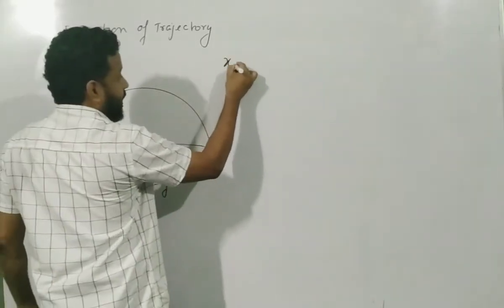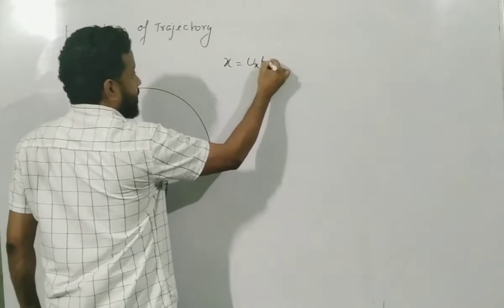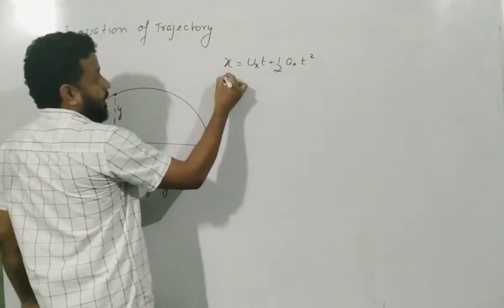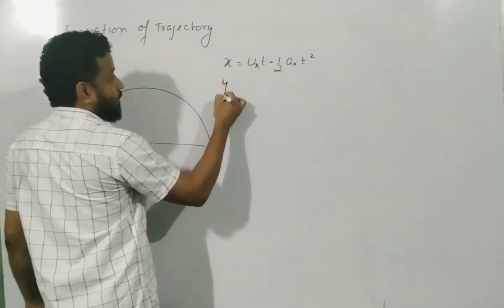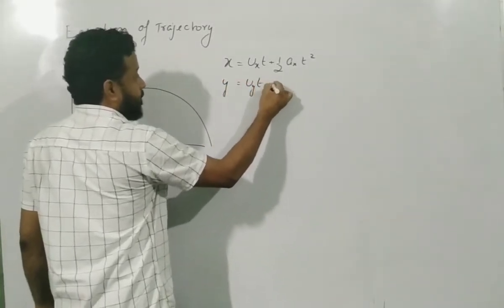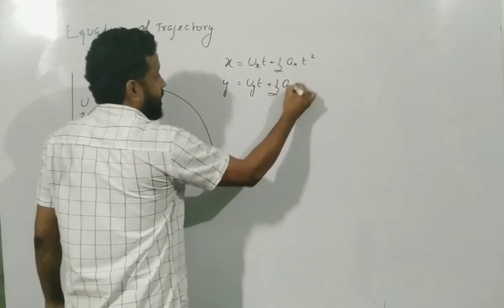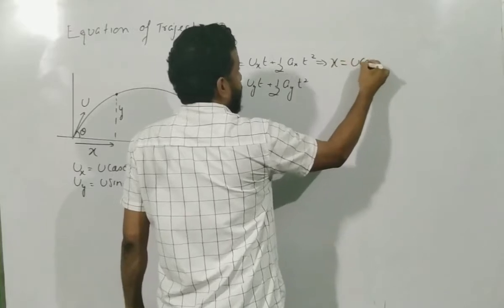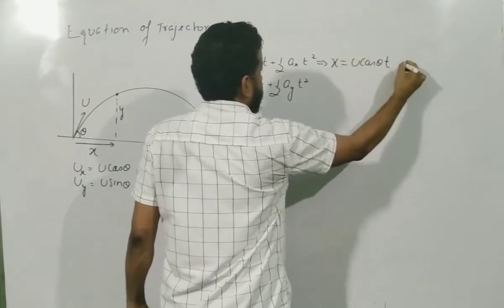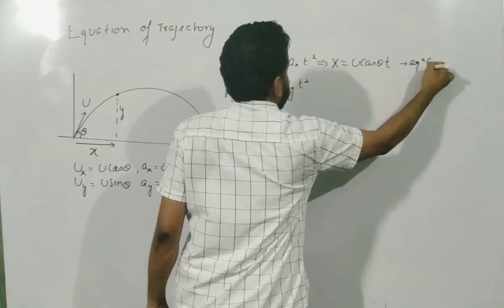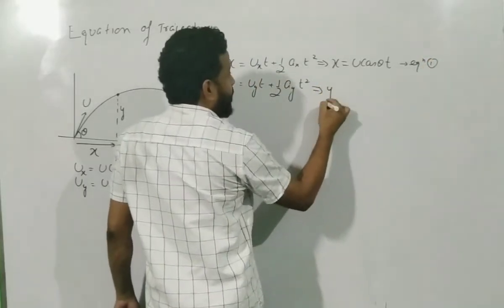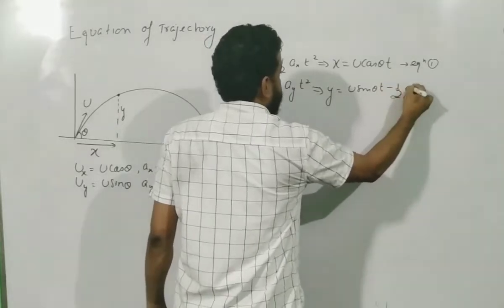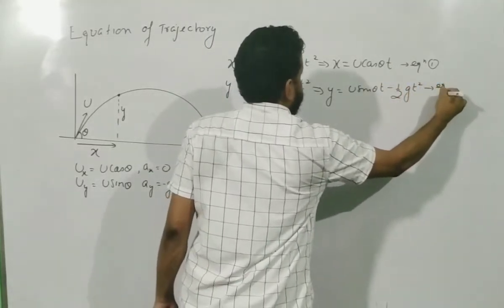Now write the x equation. x will be equal to uxt plus half axt square. I am using the formula s equal to ut plus half at square, and y will be equal to uyt plus half ayt square. This implies x is equal to u cos theta multiplied by t. That's it. Call this equation 1. And this implies y is equal to u sin theta t minus half gt square. Call this equation 2.